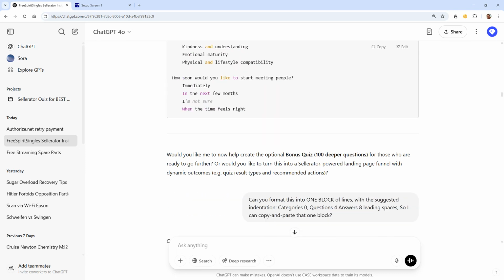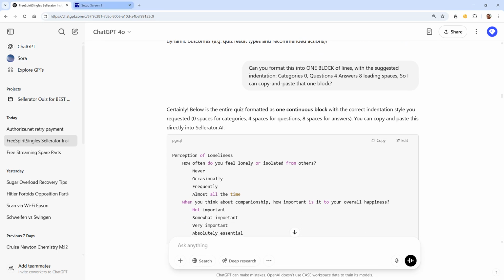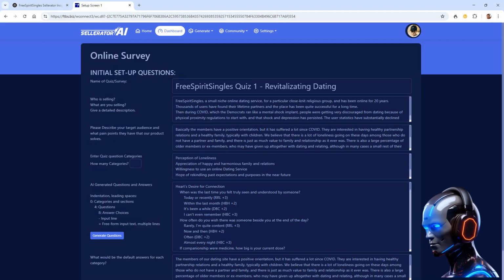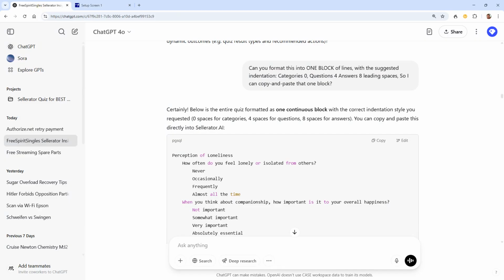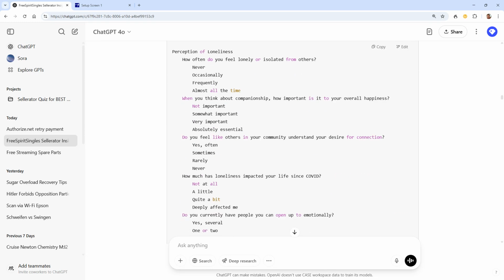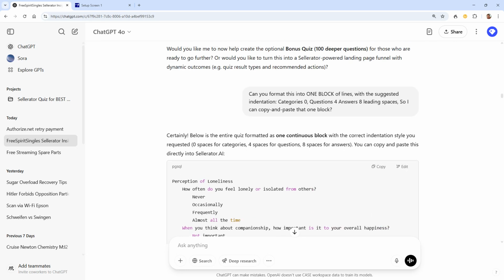Now, for us to be able to copy and paste that into our software, it needs to have a particular formatting. So we basically want to have the category with no indentation. The questions will have 4 spaces before it, and the answers have 8 spaces before it. And if ChatGPT formats them like this, then we can copy the entire ChatGPT output straight into our software, and it makes them instantly into the perfect formatting question. And so here, that's what I did in here.